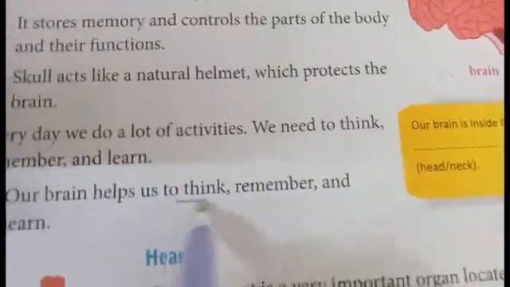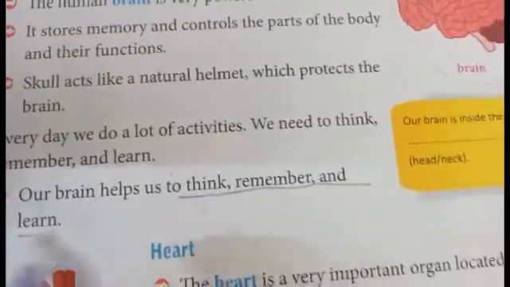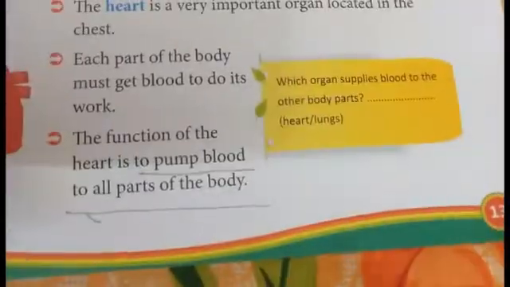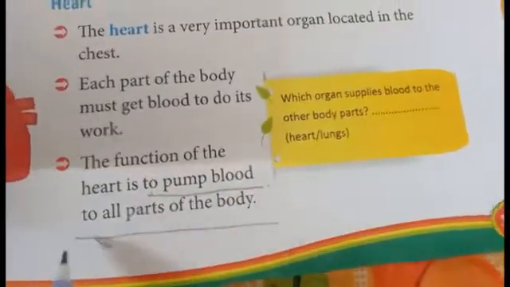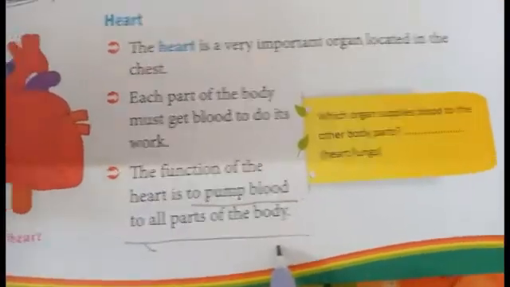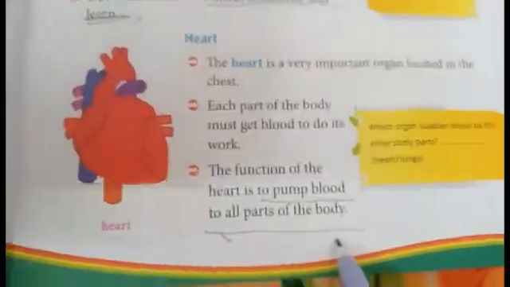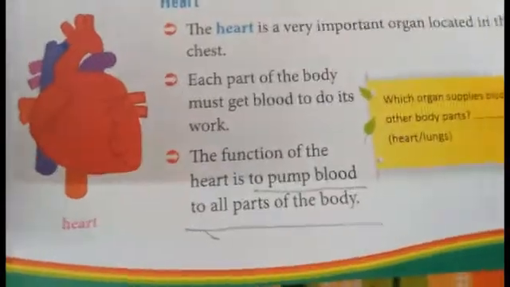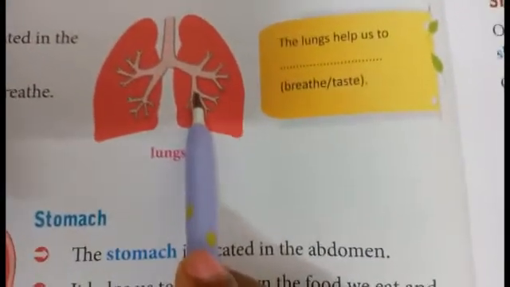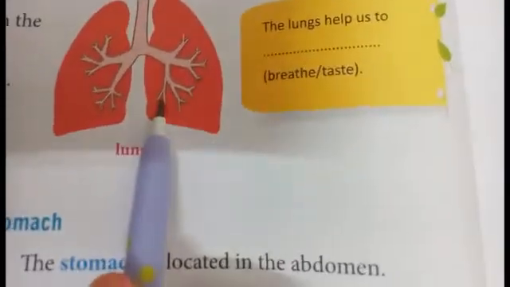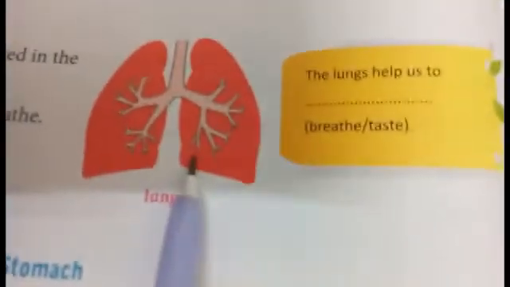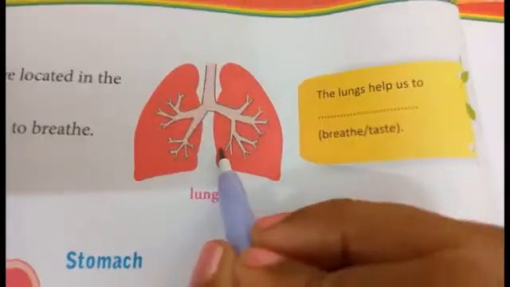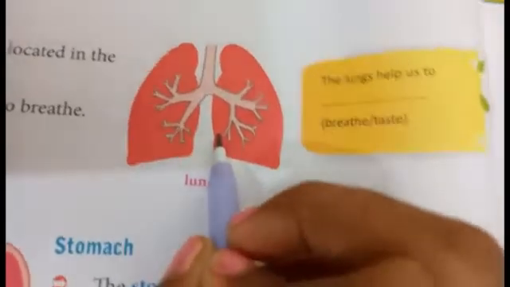Okay, children. So the brain helps us to think, remember and learn. The heart will pump blood to all parts of the body. Okay, clear? Shall we move to lungs? Now it's lungs. The lungs are also located in the chest. So it's very simple. What is the purpose of the lungs? They help us to breathe.